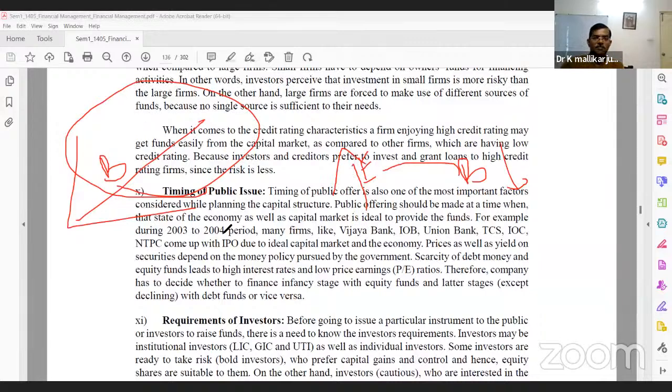Whereas in bear markets, equity shareholders sell the equities and buy the bonds. Why? Because in a bear market, they need to reduce the risk. They are selling the equity and moving to bonds. Okay, am I clear?